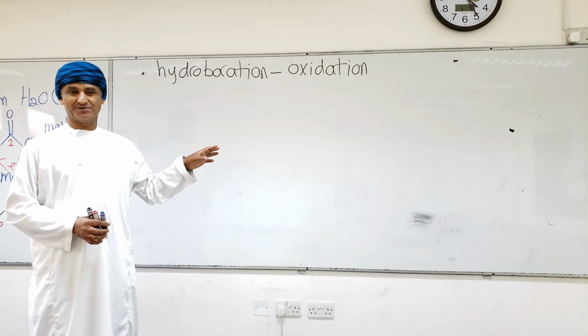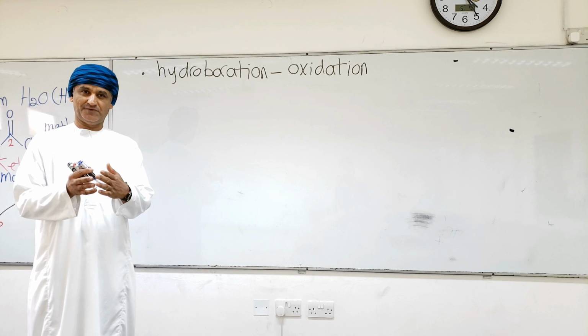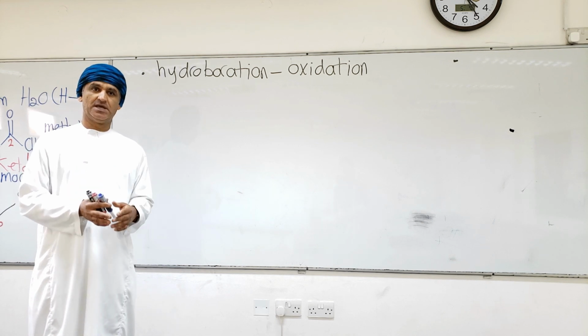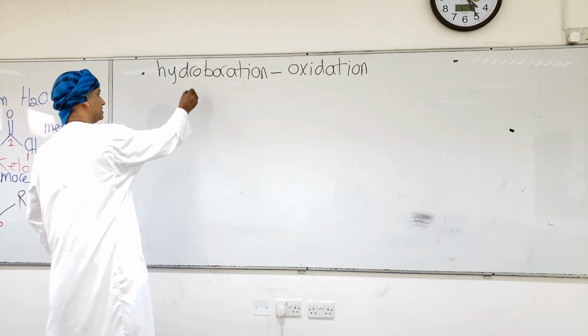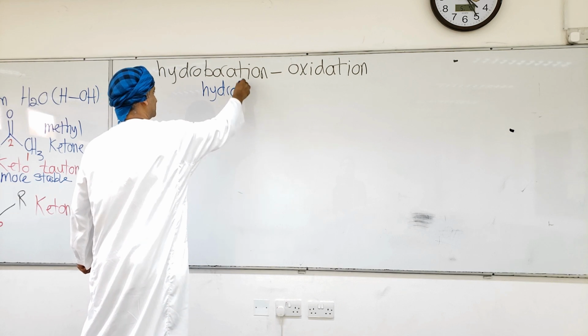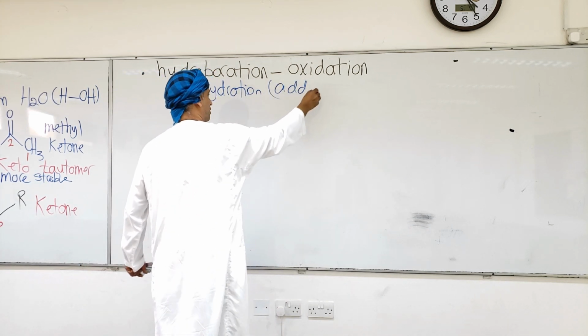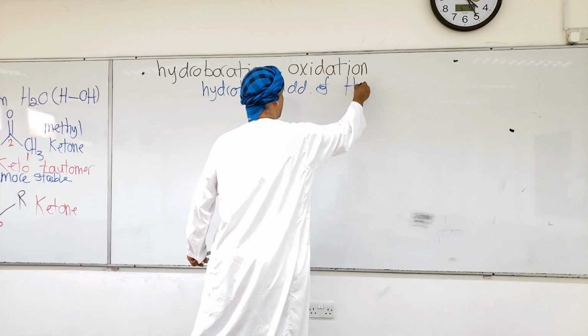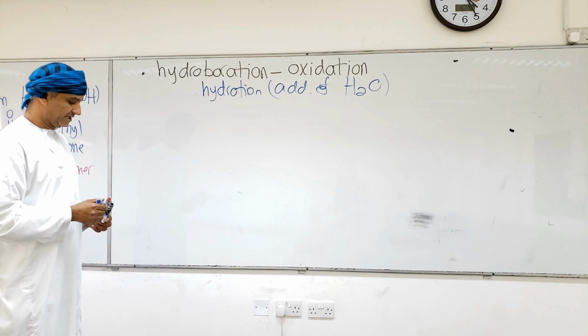This is also a hydration reaction, by the way. So effectively, it's addition of water, addition of H and OH to a carbon-carbon multiple bond.